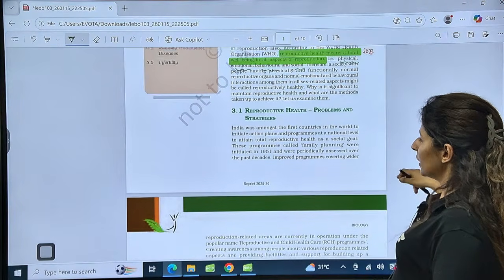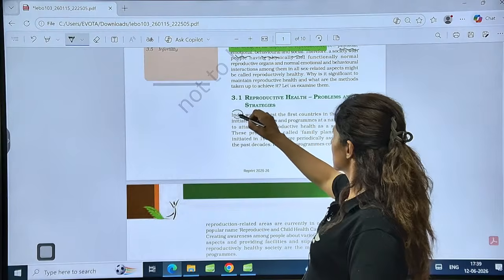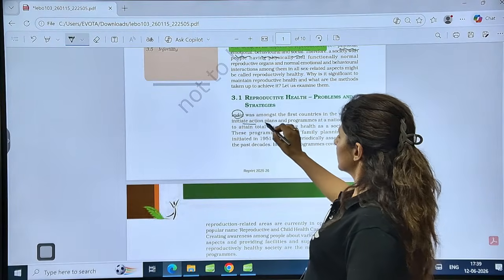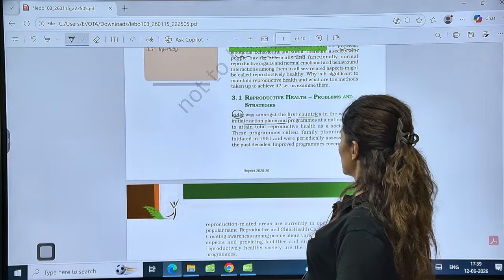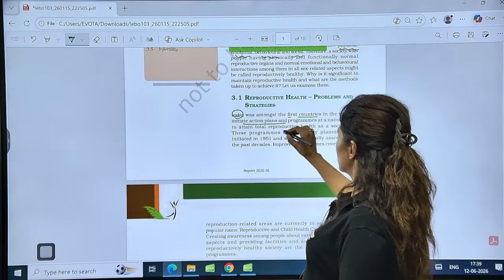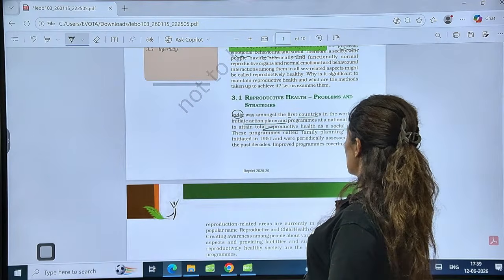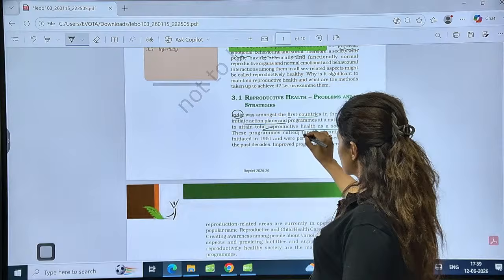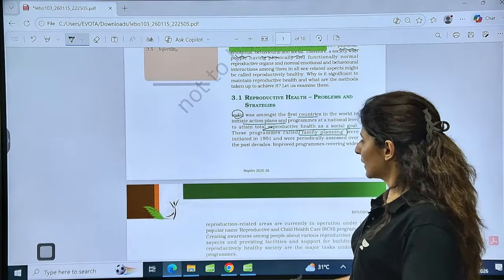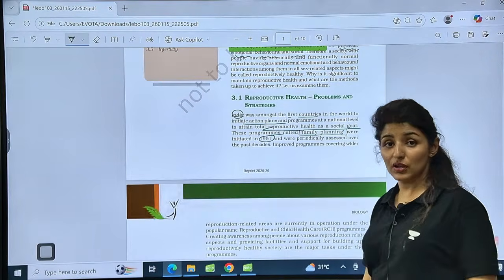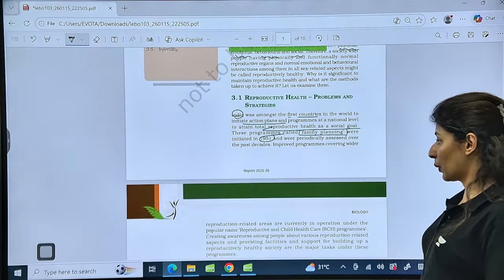India was the first country in the world to initiate a national level program to attain reproductive health as a social goal, and these programs were termed family planning, initiated in 1951. So India was the first country in the world. Wow.